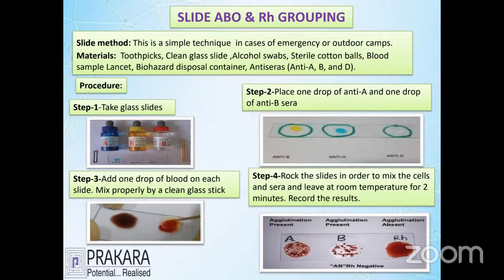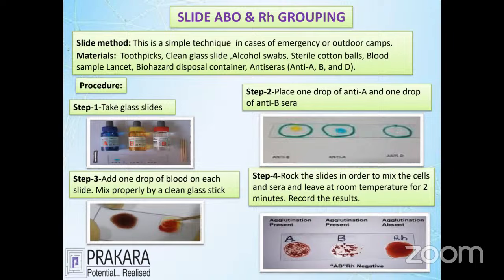So what anti-sera do we have? A anti-sera is blue in color, B anti-sera is yellow in color, RH anti-sera is colorless. We add one drop of each anti-sera into each circle. Finally, we take the sample from the person's finger blood or EDTA blood, and add it into each. Finally, mix both together. Wait for 2 minutes. Within 2 minutes, you should get the reaction result.